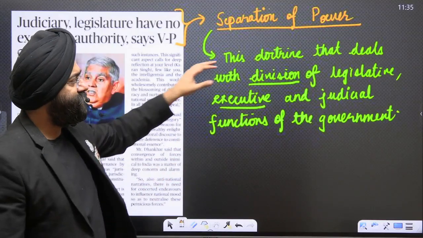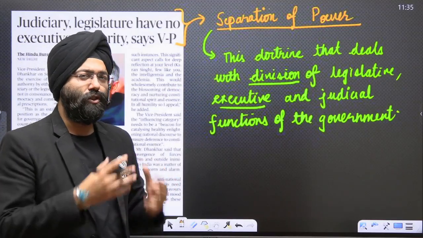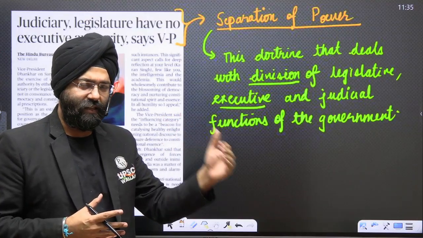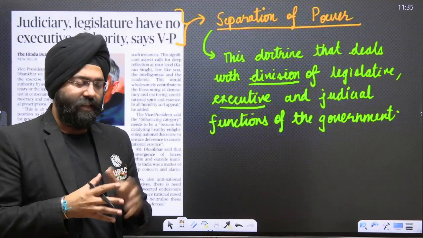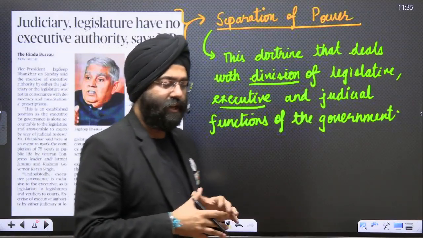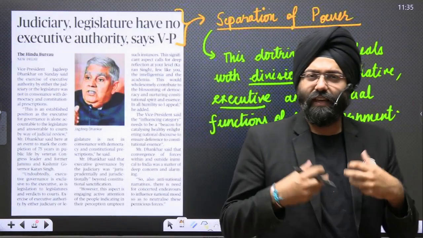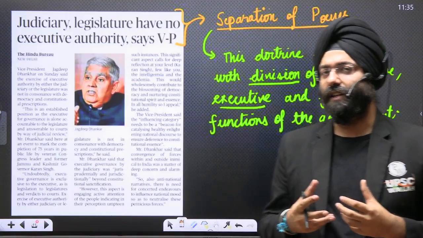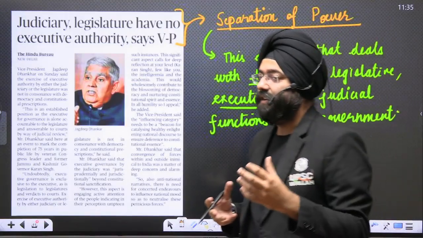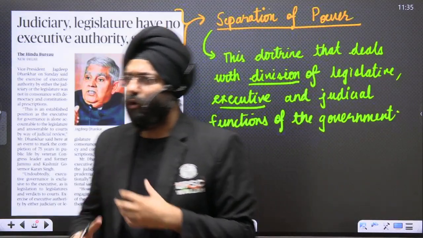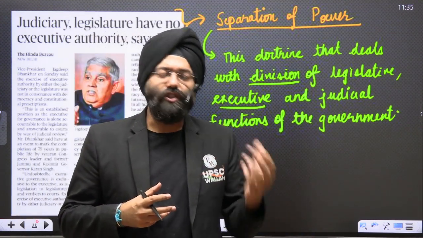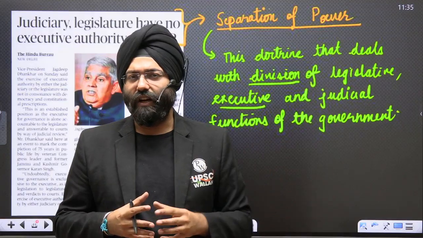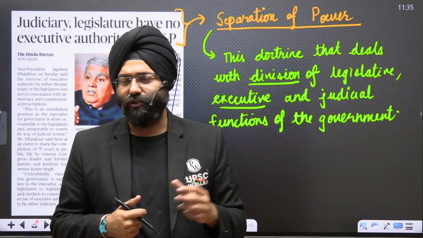We know that this is a doctrine that deals with the division of power among the legislature, executive, and the judiciary. So they all have been given a separate set of functions. But again, what happens? This is an inbuilt system that is there in the constitution, but along with it, we have various overlaps also there. Because of this overlap, what happens? Sometimes, let us say, we see the judiciary intervening in the functioning of the legislature or the executive.